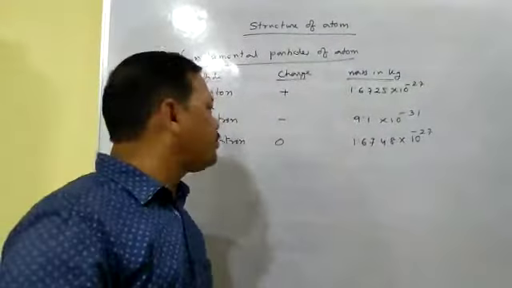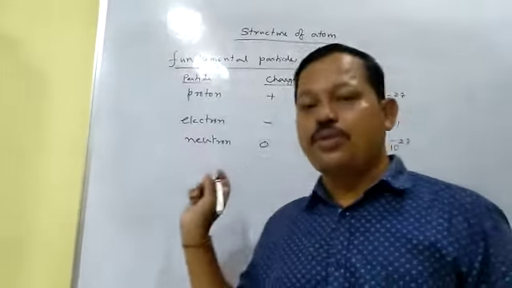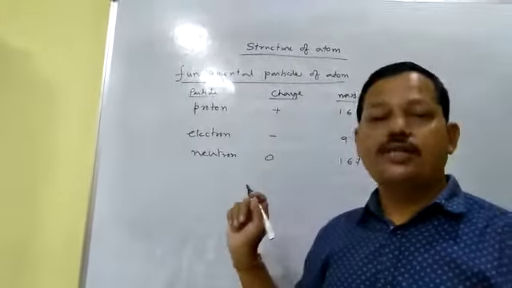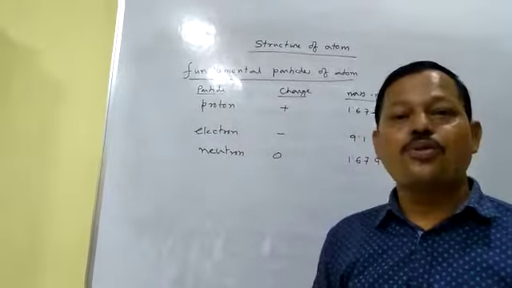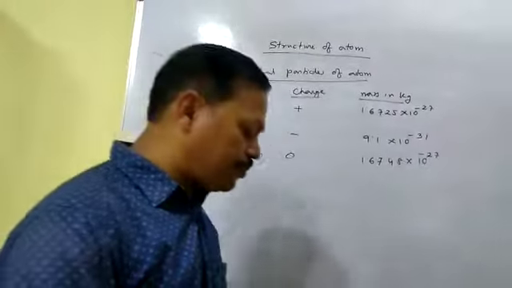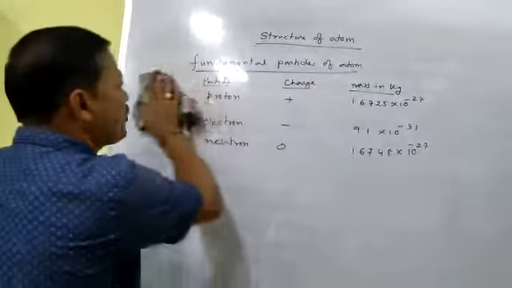Now since you have got the fundamental particles, you should first know how these fundamental particles were discovered: how the electrons were discovered, how the protons were discovered, how the neutrons were discovered. So I will first explain the discovery of the proton.